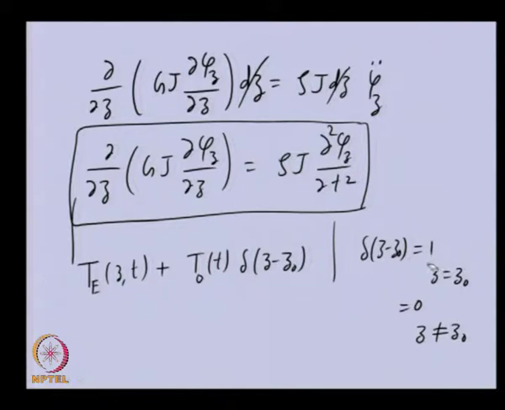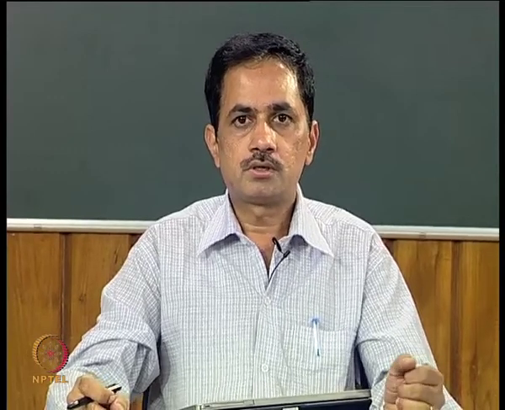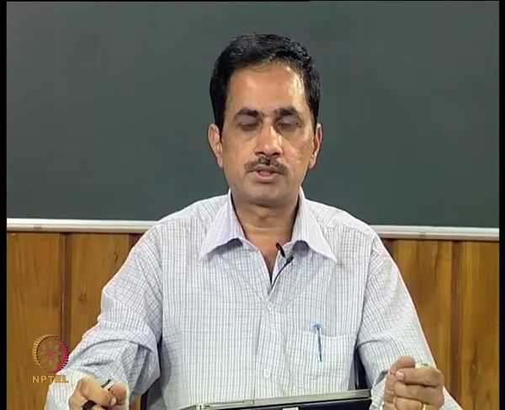So, you can see that when we specify Z equal to Z0, then only this will act, otherwise it will not act, because this is a concentrated load, and this is the external load which is distributed over a certain length that will be specified. We have obtained the equation of motion of a continuous shaft for its torsional vibration.